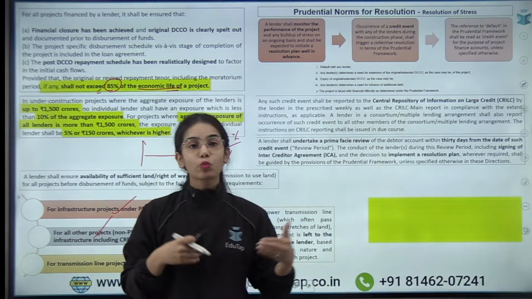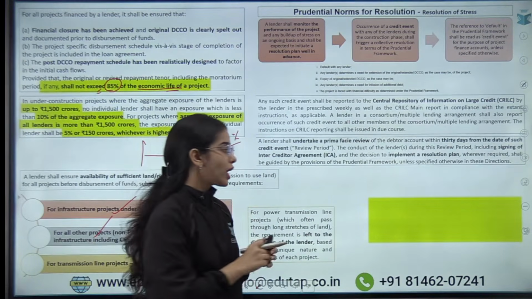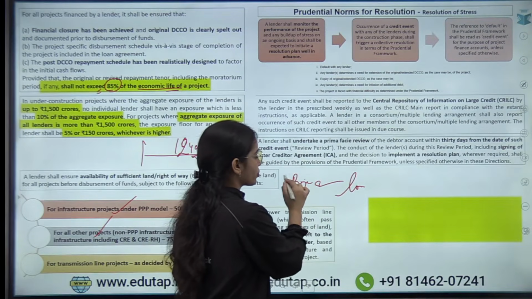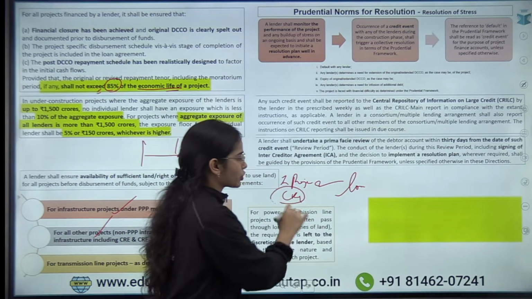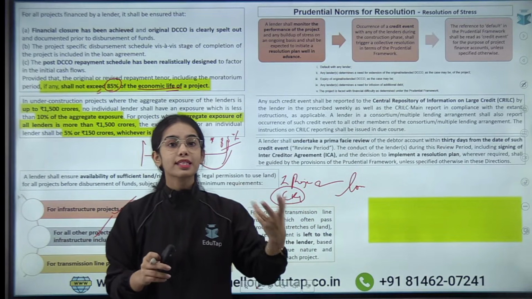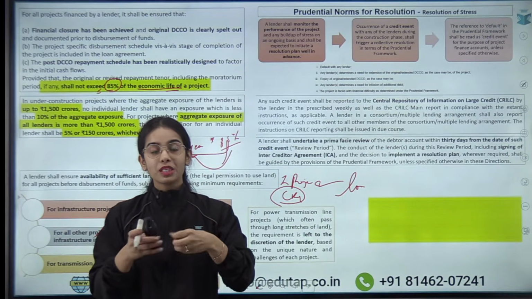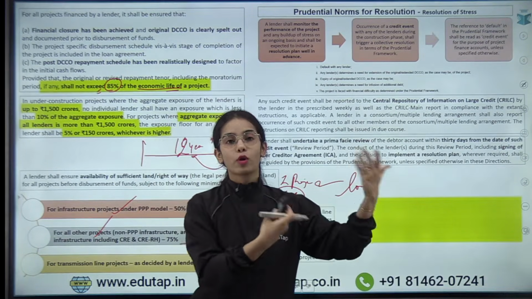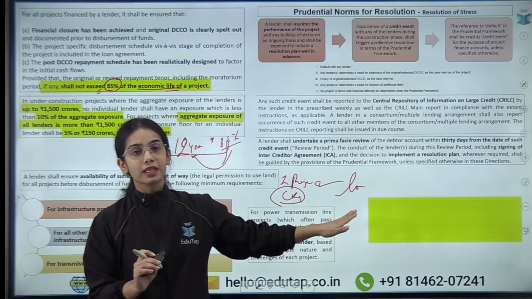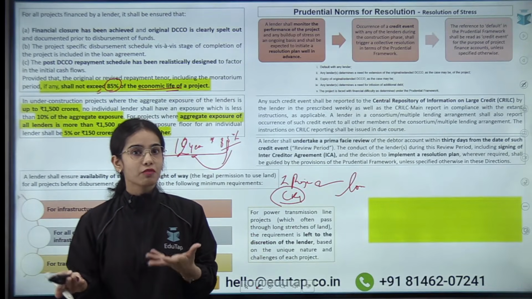Now the next point is, what if there is some stress coming on the loan. A loan has been given by multiple lenders for a project, an infrastructure project or a commercial real estate project or any other project. Now the lenders find that the project will not be able to operate on the given date. That means we have to extend the date of operation and the return of the money. As well as, let's say, the lenders recognize that the project requires more money. So there might be some stress involved in the project.